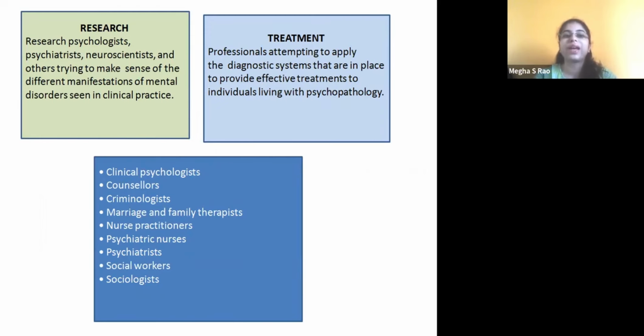So research involves psychologists, psychiatrists, and neuroscientists. A neuroscientist is one who understands the brain and behavior. How is the brain functioning in a child who has autism, or in a child who has mental retardation or an attention problem? Why is the child having an attention problem, right? All these things will be explored with the help of neuroscientists, and others are also trying to make sense of the different manifestations. Manifestations means the changes of mental disorders which are seen in clinical practice.